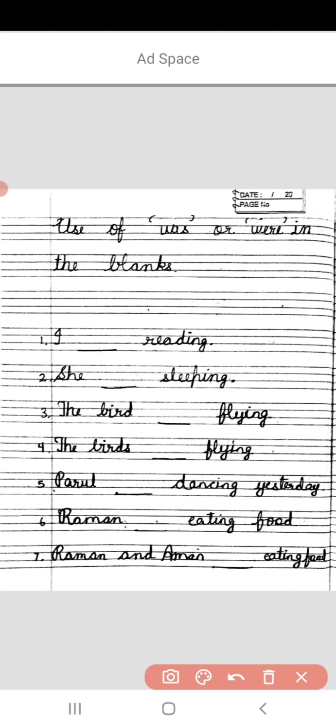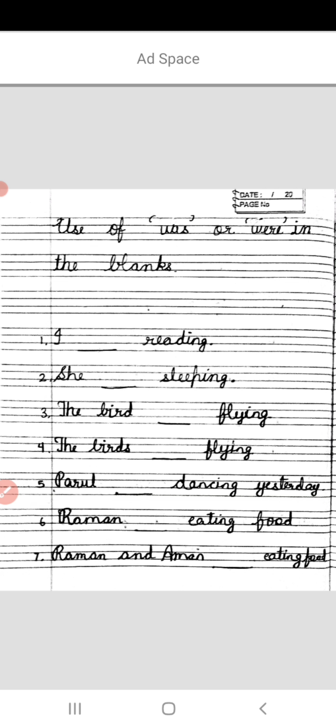Like I dash reading. So I was reading. She dash sleeping. So she is a singular pronoun. So what you will write over here? With singular pronoun was is used. So she was sleeping. The next one is the bird dash flying. What will come? The bird was flying.